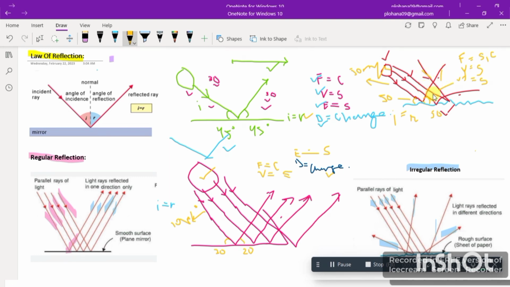So irregular reflection is also used in various imaging techniques, such as X-rays, diffraction, electron microscopy, and surface profiling too. So this is all about the law of reflection.